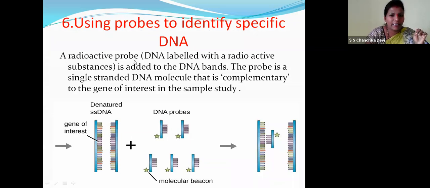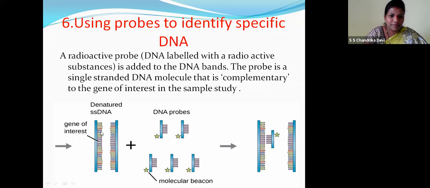So a radioactive probe, children, that is DNA labeled with radioactive substances, is added to the DNA bands. So this is the gene of interest. These are the DNA probes. Now, the gene of interest and the DNA probes are attached. So, to identify, this probe is a single-stranded DNA molecule that is complementary to the gene of interest in the sample study. Children, this is the double-stranded DNA.